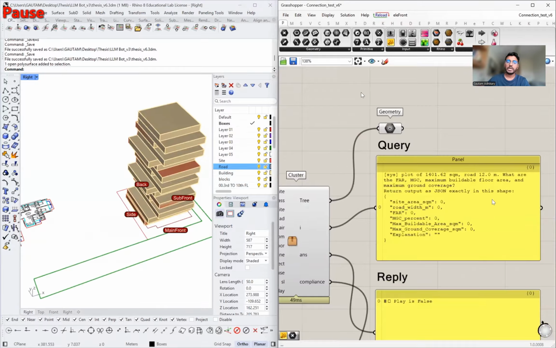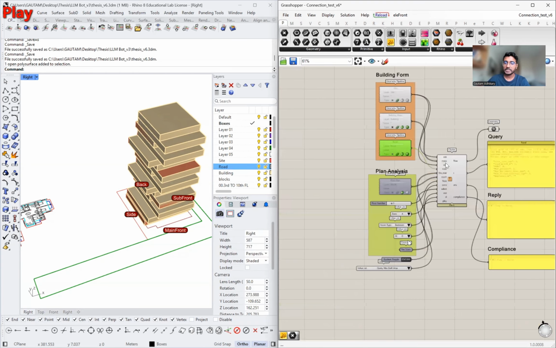You can see when I'm connecting all my geometry, I'm getting an automated query. By analyzing the site, I'm getting a query like, for a plot this size, what's the FAR range or maximum value, and I am asking the system to give a specific output in this format. So let's see what happens if I run this program.